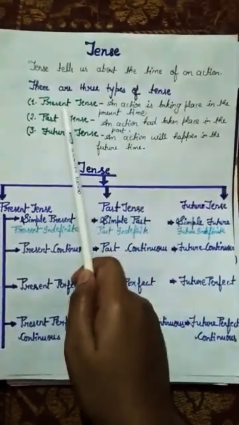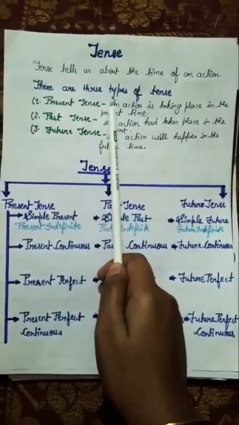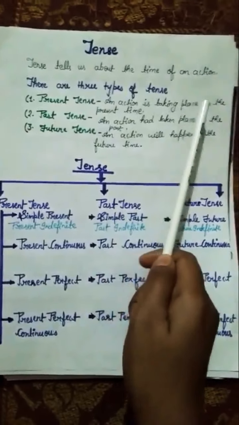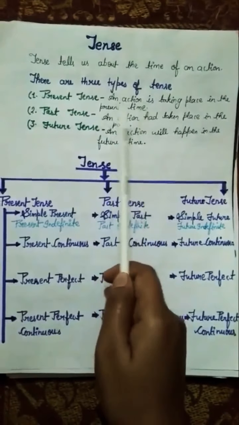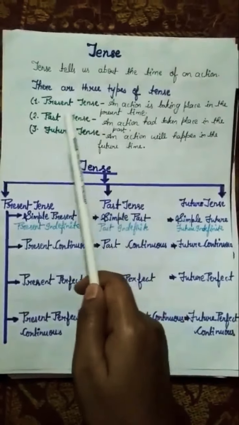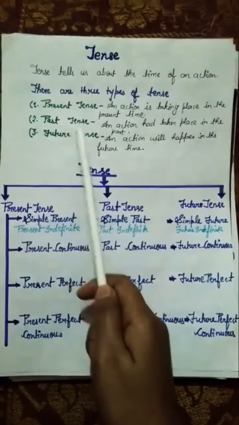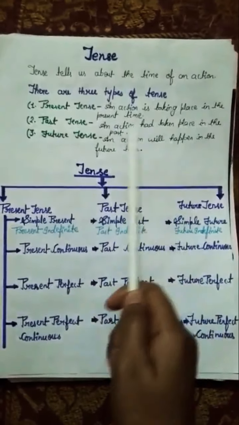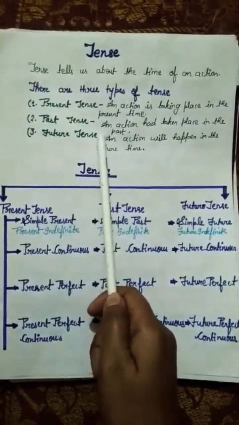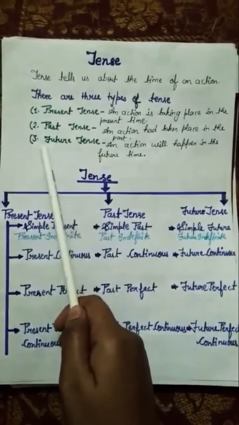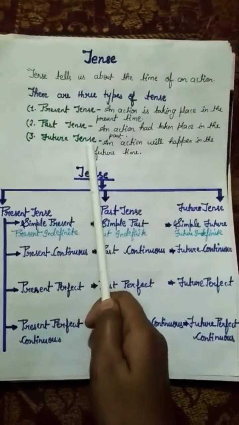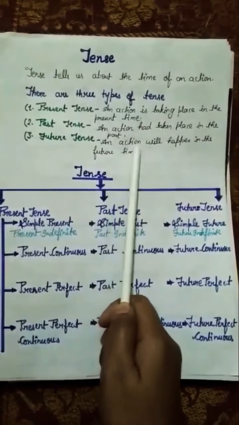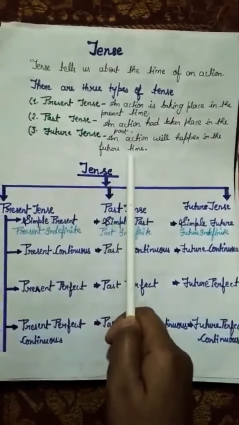First is present tense. It tells us that an action is taking place in the present time. Okay? Second is past tense. It tells us that an action had taken place in the past. Okay, now next. Third is future tense. Future tense tells us that an action will happen in the future time.